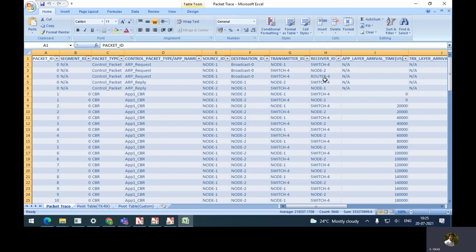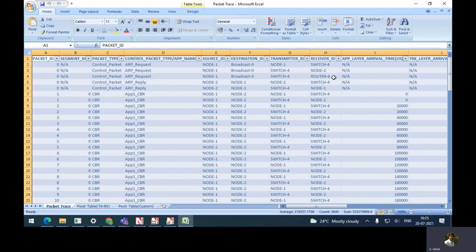Who is the sender? Source is node 1, destination is broadcast 0. But who is the transmitter now? It is the switch, switch 4. To whom is it sending? Node 2. So first from node 1 to switch 4 it is going, and then from the switch to this node. Then again we have another ARP request. From the switch it is also going to the router, right? So that you can see here. ARP request. The actual source is node 1, destination is the broadcast message. And who is the transmitter? Switch 4. Receiver is router 6.